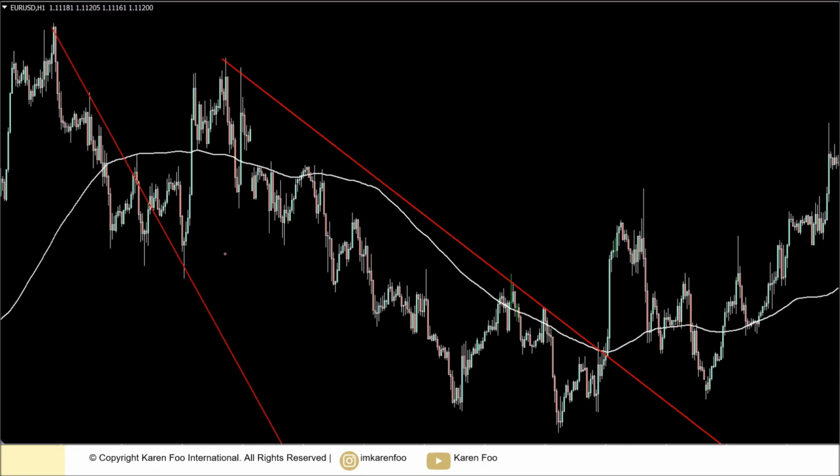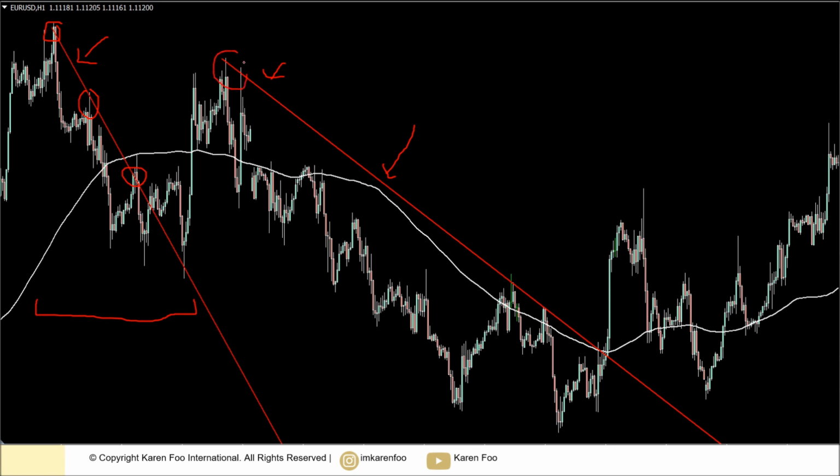So you can see an example over here. The first trend line and then the second trend line. Now you can see that the first trend line lasted only for about a week, and the number of touch points: 1, 2, and 3. And this is the longer trend line over here, which lasted for more than a week, okay?